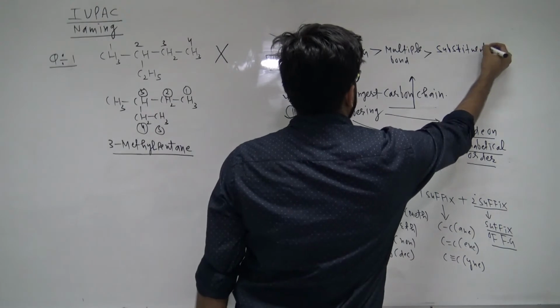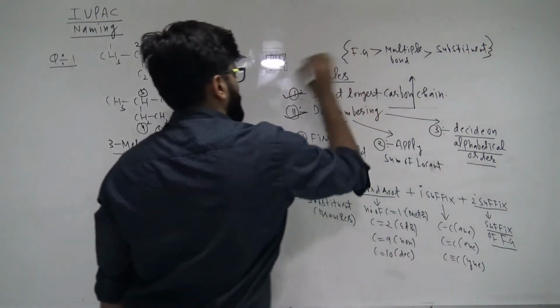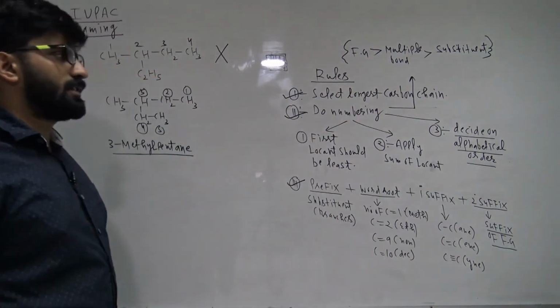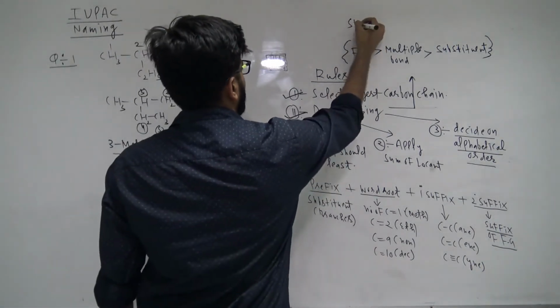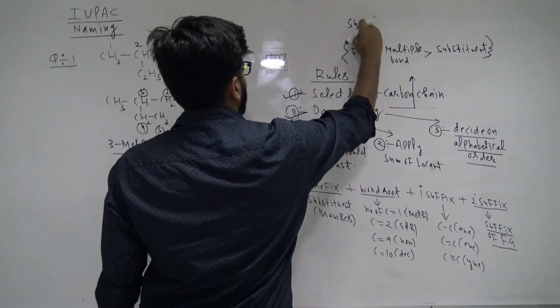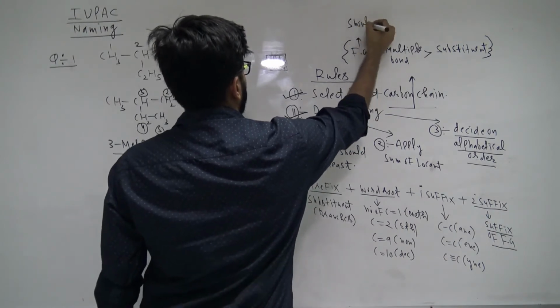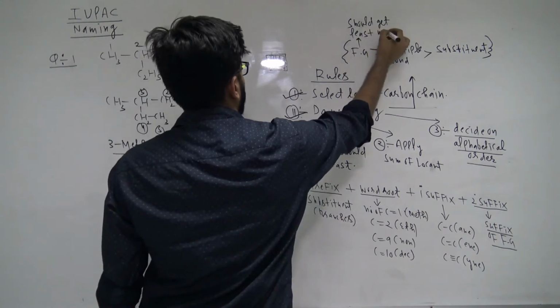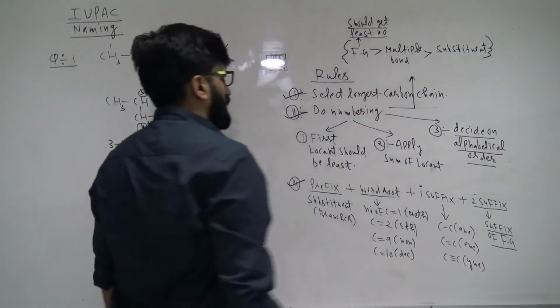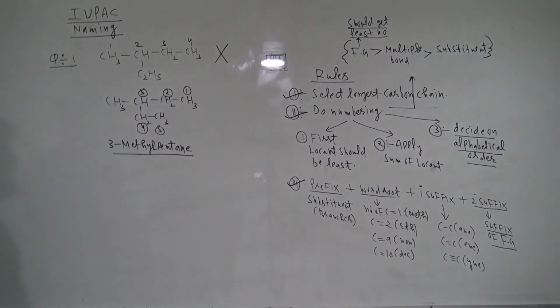Your priority is functional group. Do numbering so that the functional group should get the least number. Agree? Don't worry, we will do a good amount of examples, then it will be clear to you.